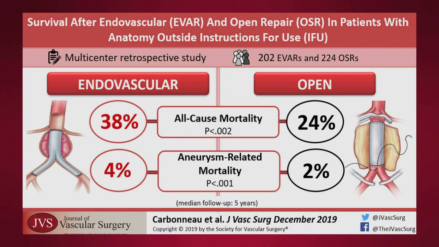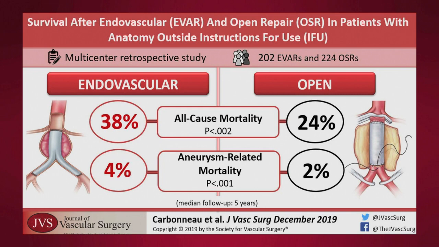EVAR patients were older and less likely to be hypertensive, while open repair patients were more likely to have proximal aortic neck IFU violations. The all-cause mortality was 37.6% and 21.4% in the EVAR and OSR groups respectively, with a median follow-up time of 5.2 and 5.4 years.